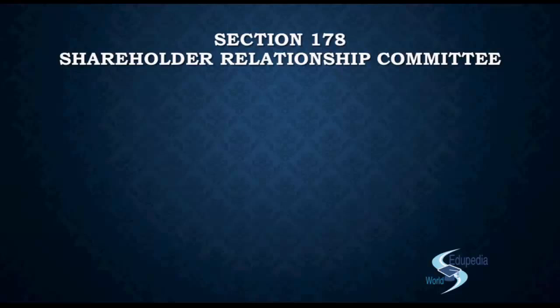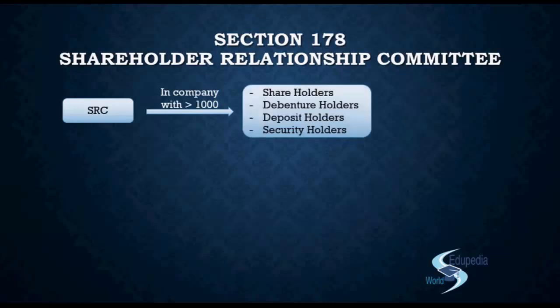So your shareholders relationship committee will be established in only those companies, right, which have shareholders, debenture holders, deposit holders, security holders greater than 1000 in number, right? So SRC would be in the company with greater than 1000 shareholders, debenture holders, deposit holders and security holders.